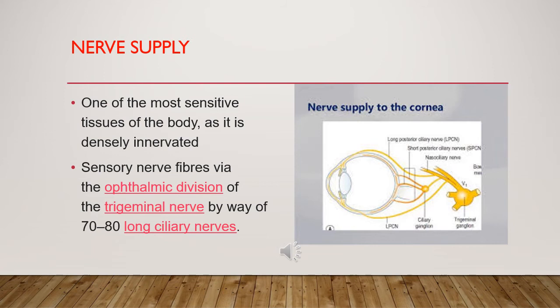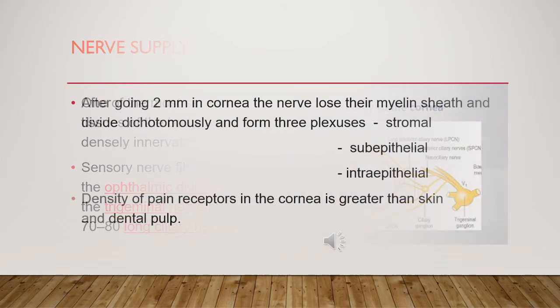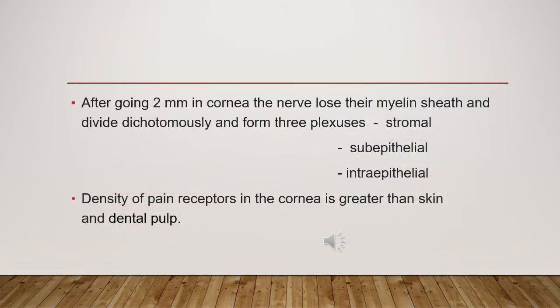The cornea is one of the most sensitive tissues of the body, as it is densely innervated with sensory nerve fibers of the ophthalmic division of the trigeminal nerve. After going 2 mm into the cornea, there is loss of myelin sheath and the nerves divide dichotomously and form three plexuses: stromal, subepithelial, and intraepithelial. Any injury in the cornea is very painful because the density of pain receptors in the cornea is greater than that of skin and dental pulp.